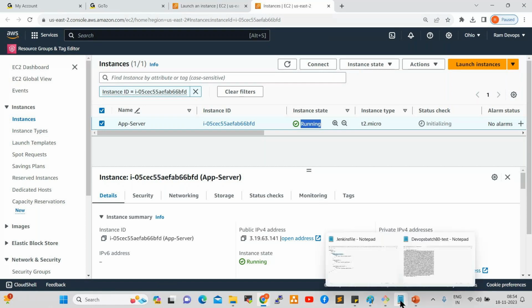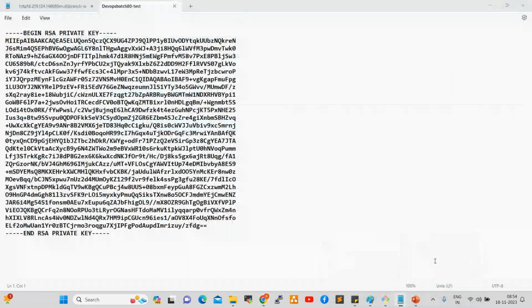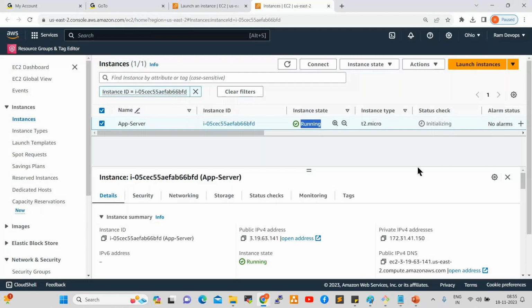So we downloaded one key pair, right? This is the PEM format. This is a PEM file. Normally, if you want to connect your server using a PEM file, PuTTY will not allow connecting using the PEM file.